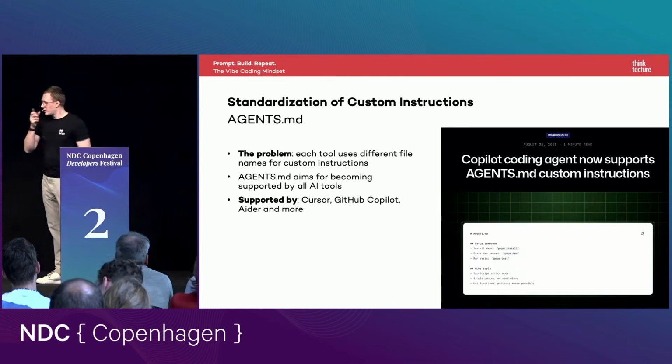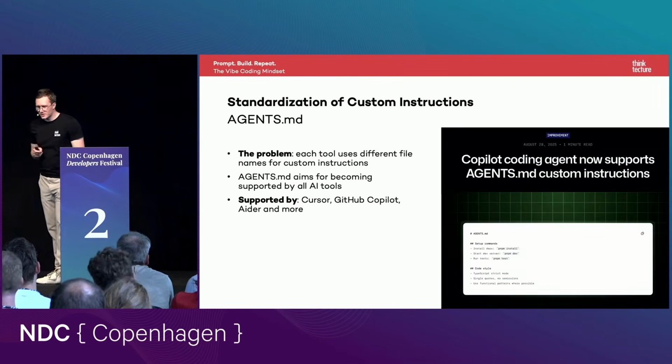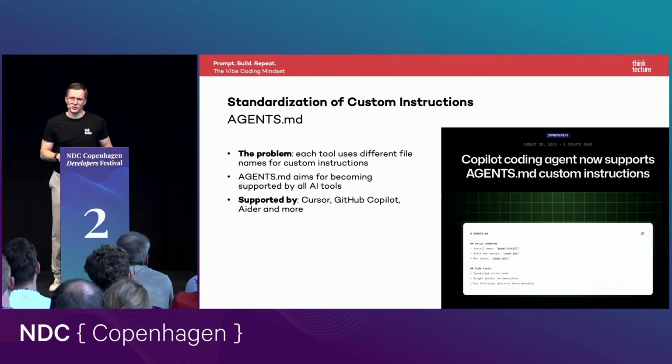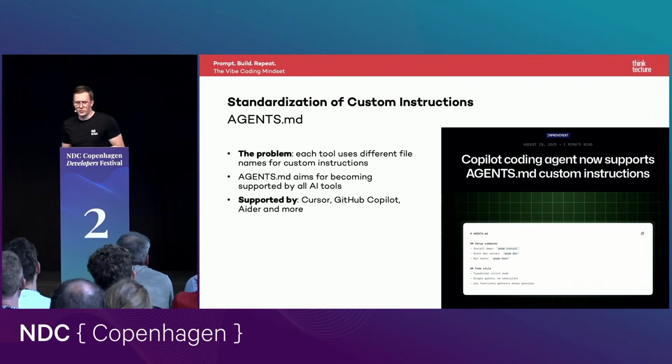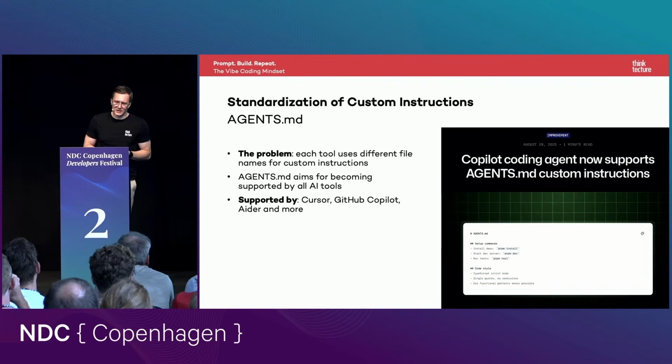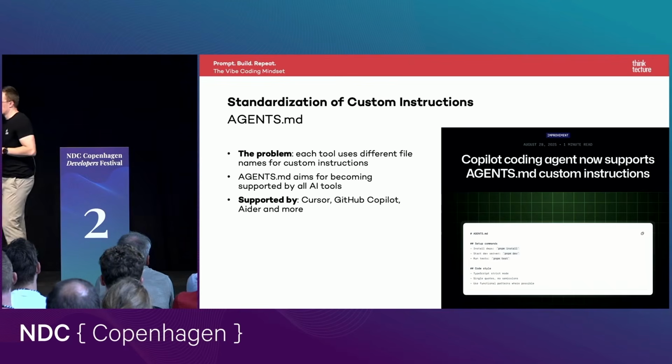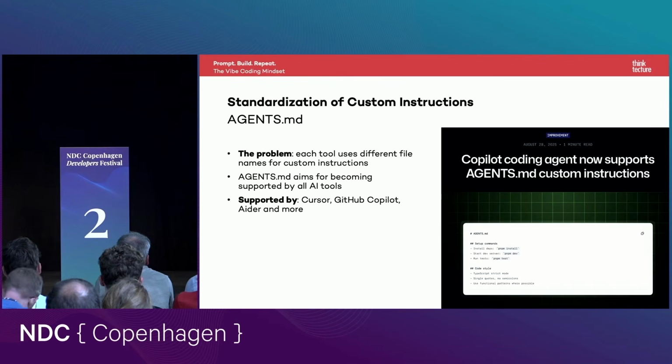There's currently only one problem, because there are so many tools out there. I like to use Cursor, for example, and Claude Code. Other developers like to use GitHub Copilot or Cursor and Windsurf. The problem is that those tools use different file names for those instruction files. So there's an initiative introduced a few months ago: now there's a file called agents.md.